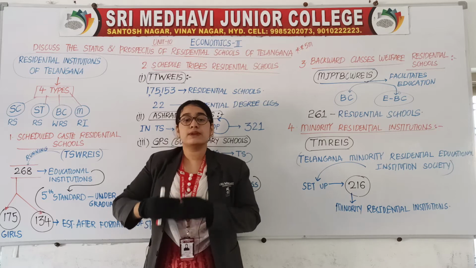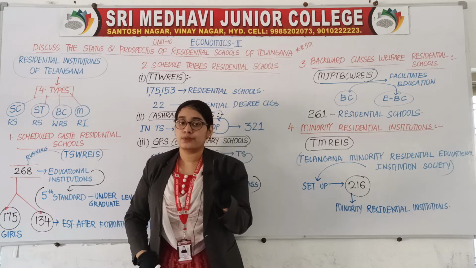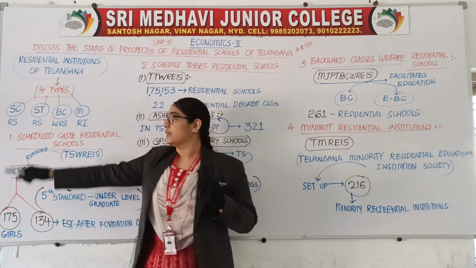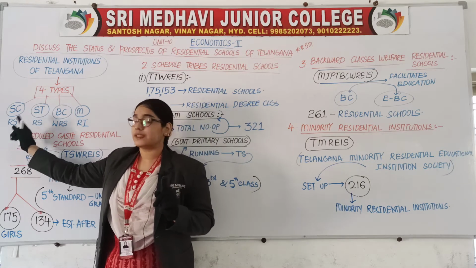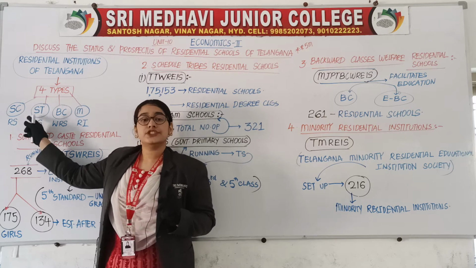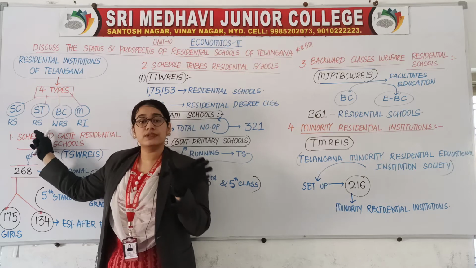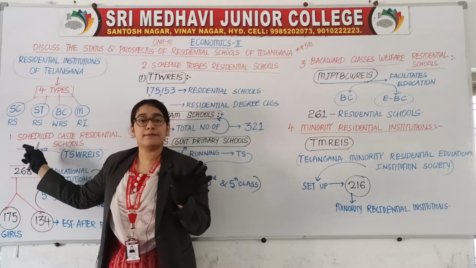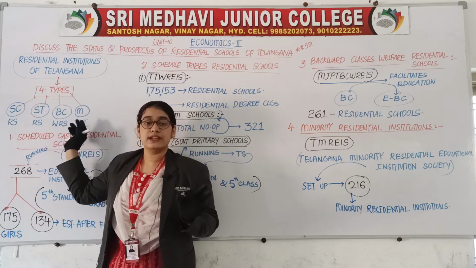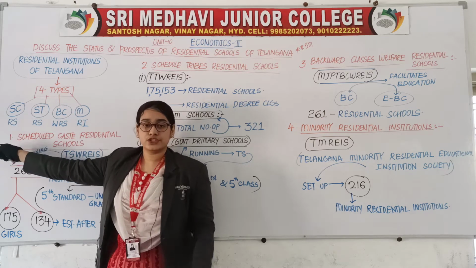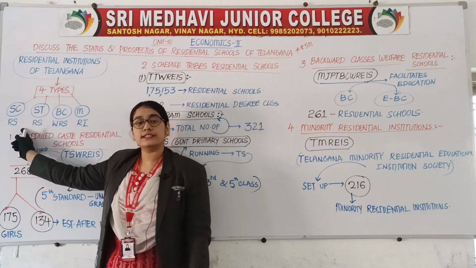Alright, first we'll learn by heart the 4 main side headings. The first one, scheduled caste residential schools, then scheduled tribes residential schools. Residential school is constant, it is the same. What is changing? The caste, am I right? SC residential schools means scheduled caste residential schools.